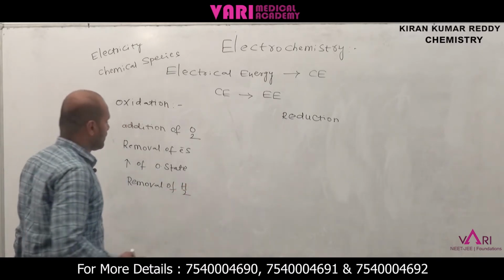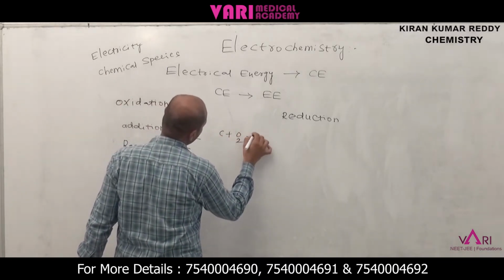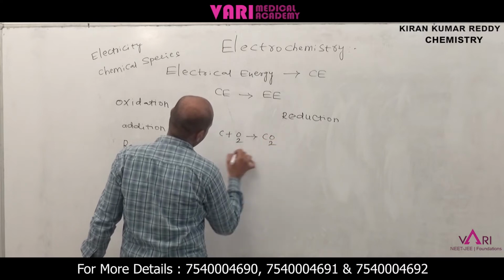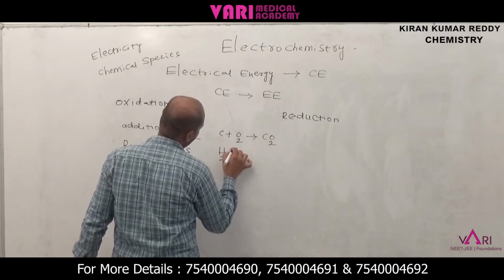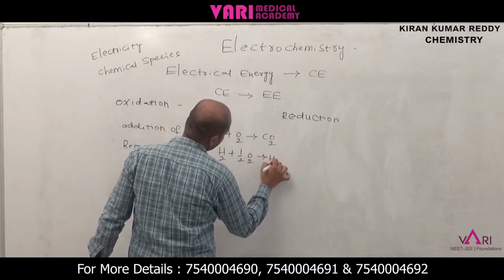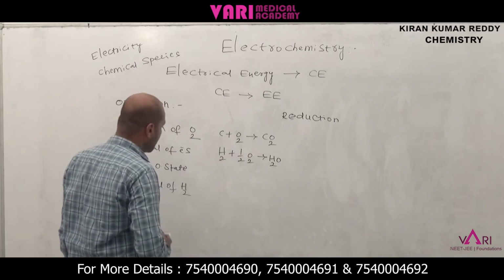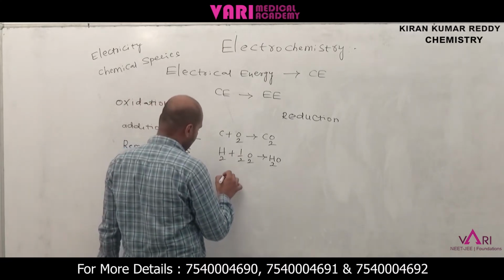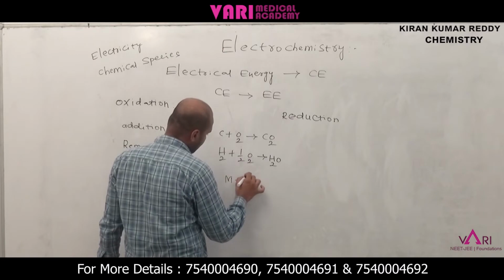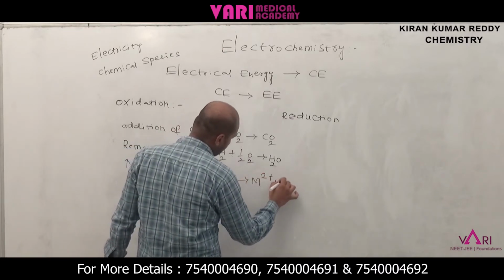Addition of oxygen, for example, C plus O2 gives CO2, H2 plus O2 gives H2O. Here is simple addition of oxygen. Another one is removal of electrons. For example, any metal M gives Mn plus 2 electrons.